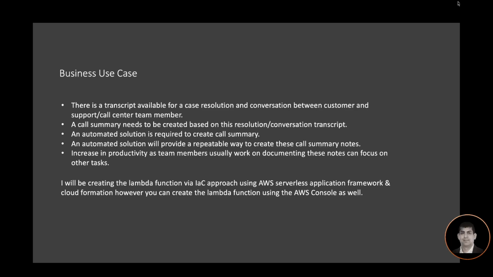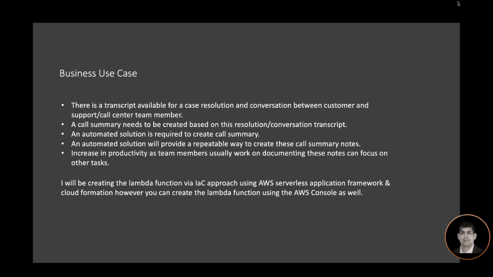Let's look at our business use case. There is a transcript available for a case resolution and conversation between a customer and a support call center team member. A call summary needs to be created based on this resolution conversation transcript. An automated solution is required to create the call summary. An automated solution will provide a repeatable way to create these call summary notes.